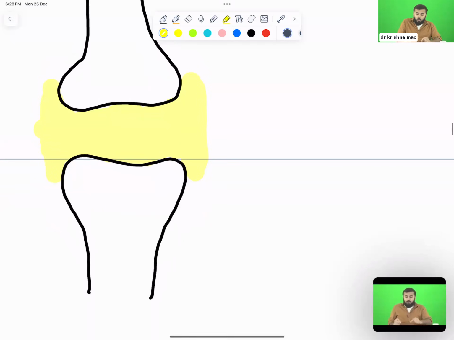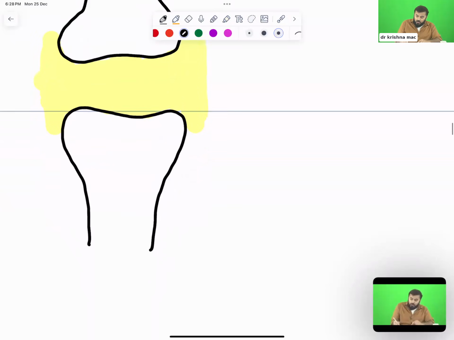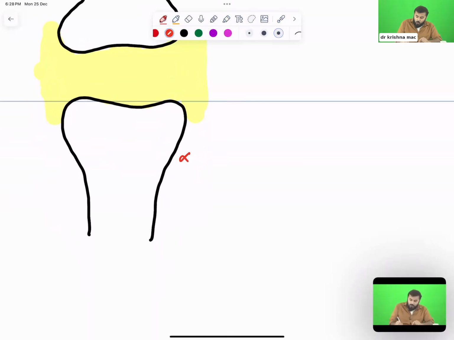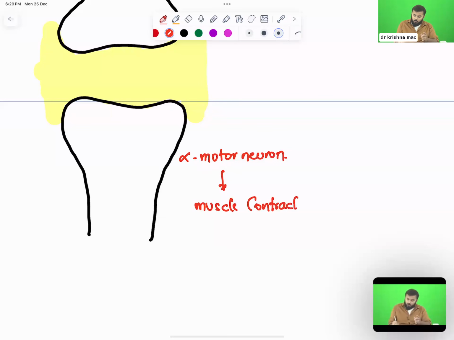Now, what is the name of this particular neuron? This neuron is called the alpha motor neuron. Remember one thing, the function of the alpha motor neuron is muscle contraction. I think recently you had MCI classes from Dr. Sriteja, so you might know all these things. So the alpha motor neuron causes muscle contraction.